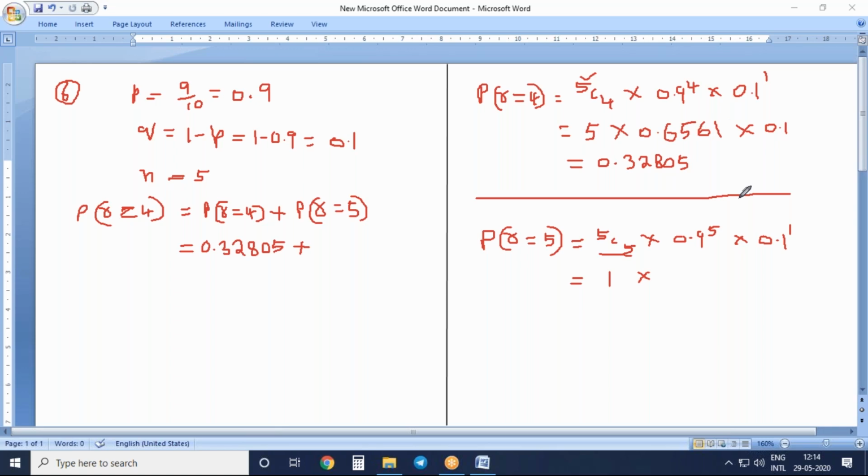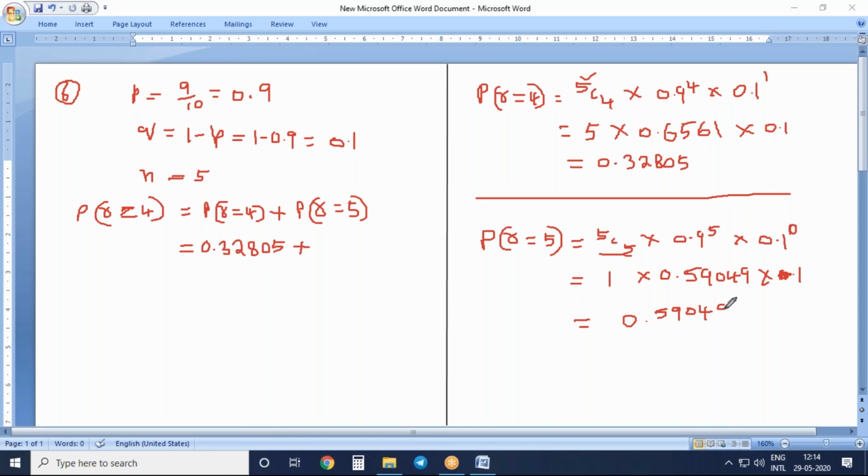What answer are you getting? 0.59049. Then 0.1 raised to the power of 5 minus 5, which is 0, so we get 1, because any value raised to the power of 0 is 1. So 1 into 0.59049 into 1, you will get 0.59049.